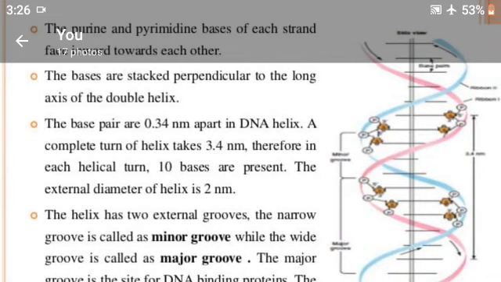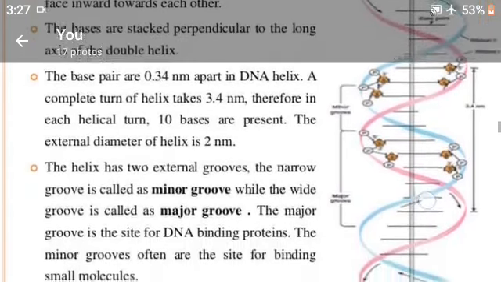Therefore, in each helical turn, 10 bases are present. The external diameter of the helix is 20 angstrom.